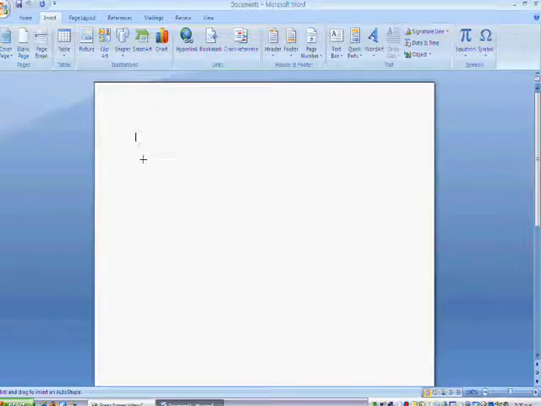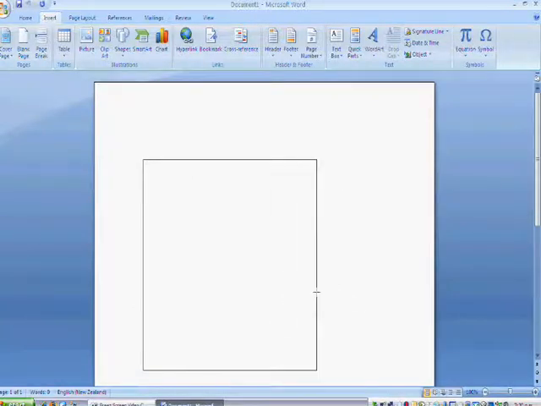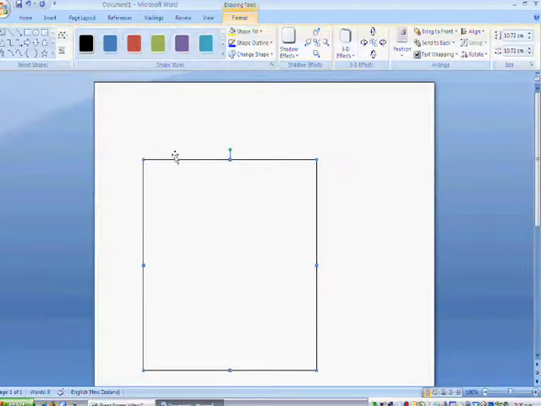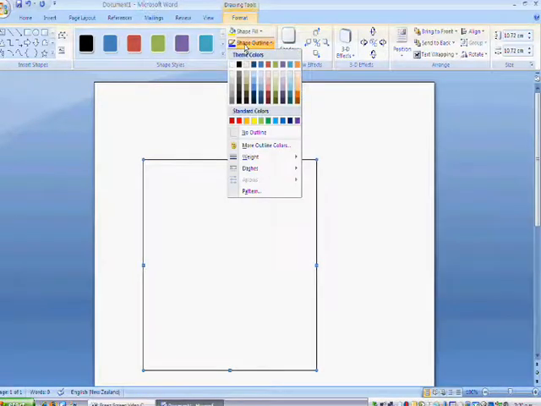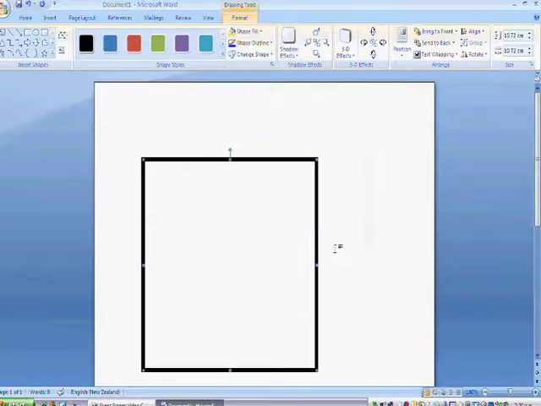You make a square by clicking the left button and dragging out the shape. If it looks a bit like a rectangle, hold down the Shift button and that will make it a perfect square. Next, you're going to go up to the Shape Outline. Click, go to Weight and make it 6.